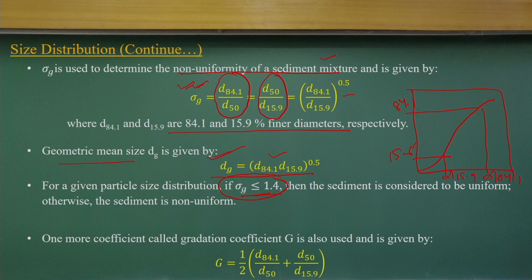If the geometric standard deviation is less than 1.4, then we consider the sediment as uniform, otherwise non-uniform sediment deposits. Many times we do flume experiments to tell whether it is a uniform or non-uniform sediment distribution. That's what we quantify in terms of geometric standard deviation, which we compute from the particle size distribution curve. Another coefficient is called the gradation coefficient, capital G, which is a function of d50, d85 and d15.9.